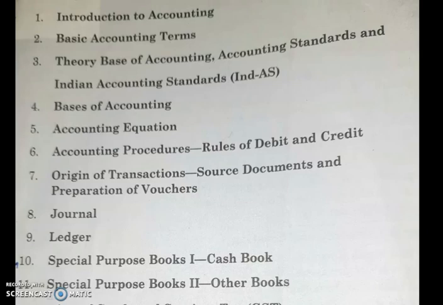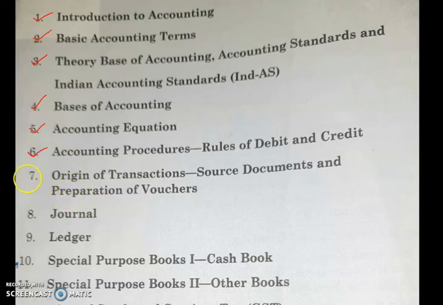Dear students, in our last accountancy revision class, we covered these chapters. The first chapter was Introduction to Accounting, then Basic Terms of Accounting. Then we saw the Theory Base of Accounting, which is a very important chapter. Basis of accounting, cash basis and accrual basis, we studied what they are. Then the accounting equation, that is asset is equal to capital plus liability. Then we saw different rules of debit and credit with the modern approach and traditional approach.